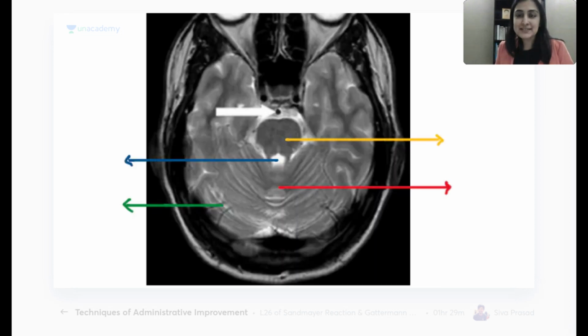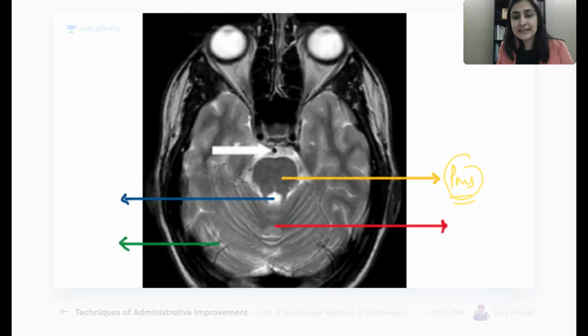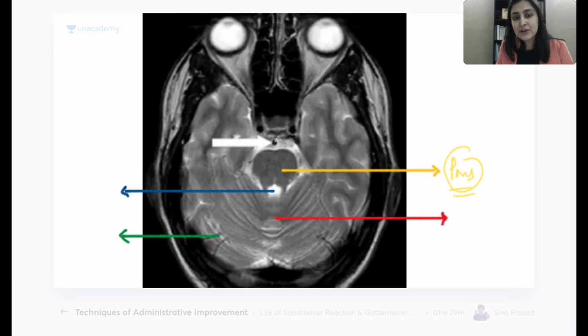So now, what is the level? What is the brainstem structure below midbrain that I'm showing you here, marked with yellow? Pons. Pons is left, midbrain is done, so we must have reached pons. Correct. But how do I make sure that this is indeed pons? To confirm that it is indeed pons, I have to look in front of pons, I have to look behind pons. Okay, look in front of pons, look behind pons, there should be one thing in both places.